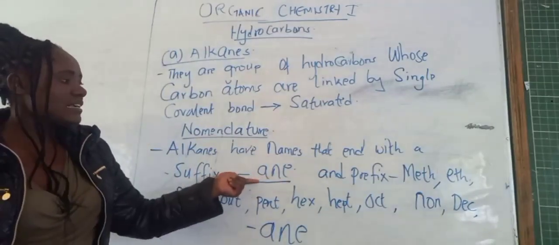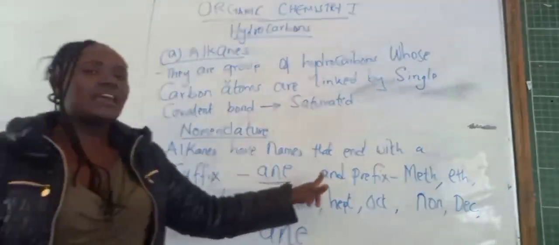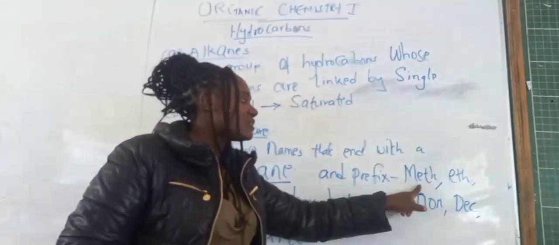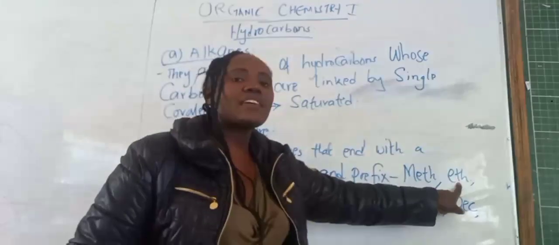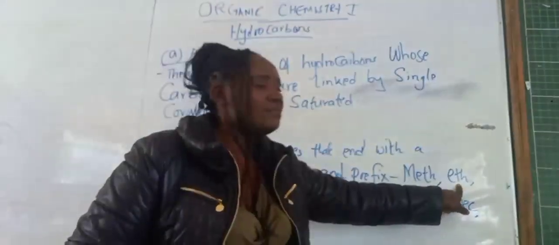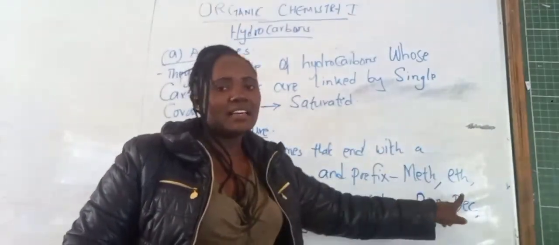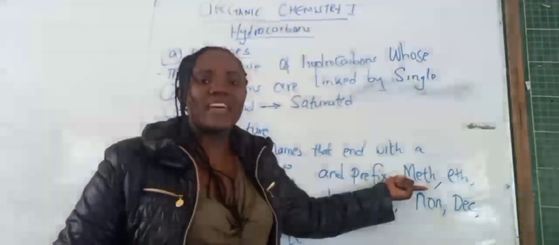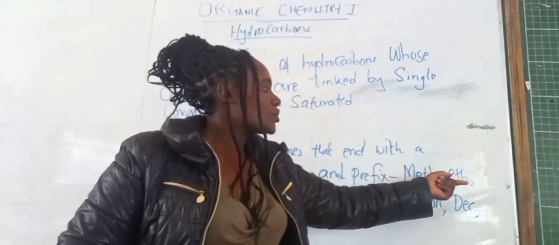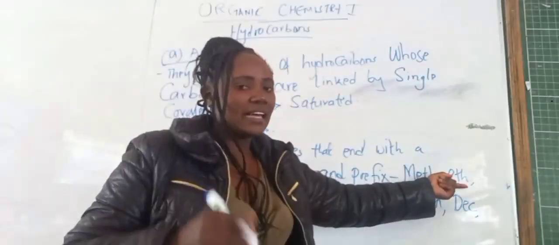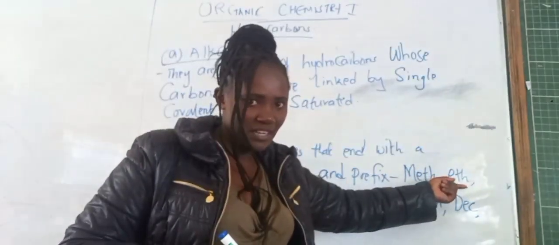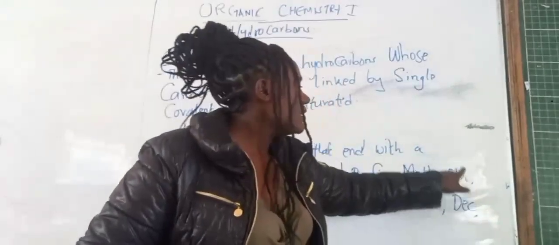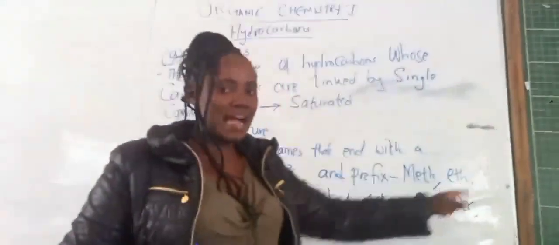So their suffix is -ane, and then they have a prefix of meth, which means it has one carbon. If you add the prefix and the suffix, the first one is methane. Then the second prefix is eth, and if you add them together it gives us ethane, and ethane has 2 carbons.